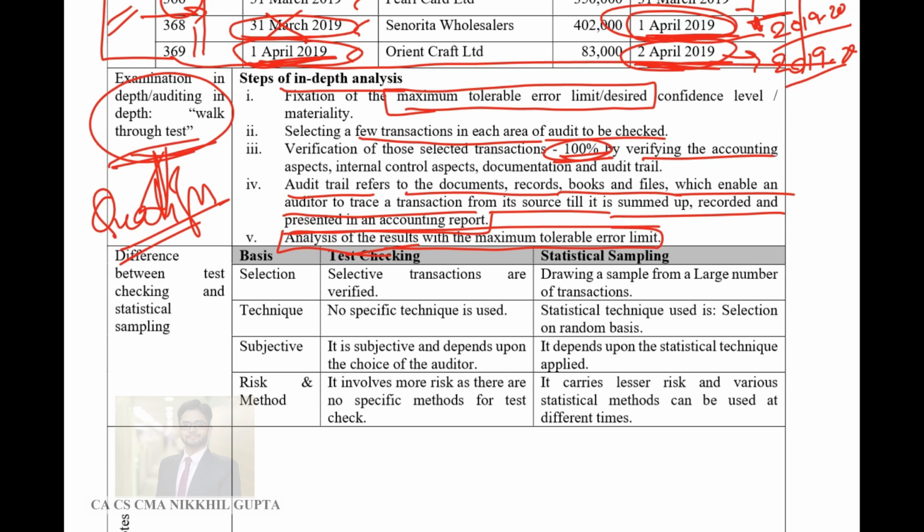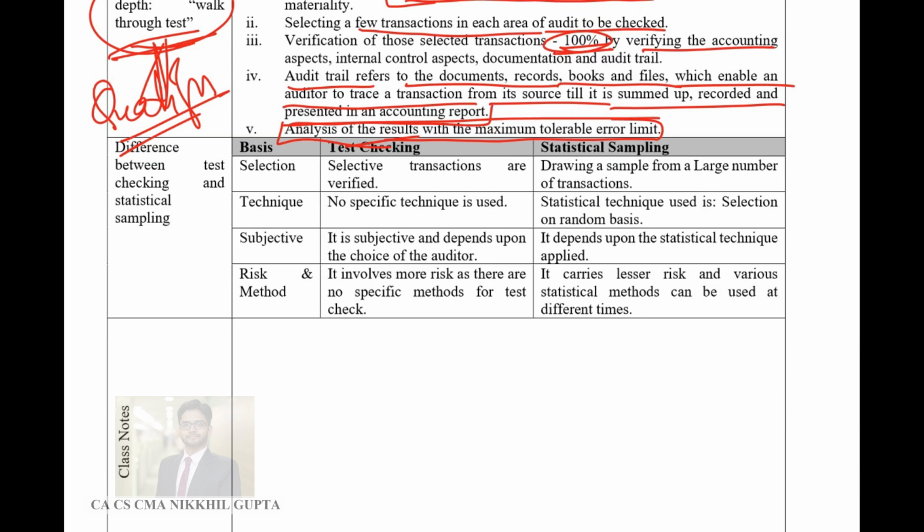Now guys, the downside of in-depth analysis is that it cannot be done for all the transactions, because in-depth analysis requires a lot of time. So it can be done only for quite a few selected transactions, and not for all the transactions. So the next topic is differentiate between test checking and statistical sampling.